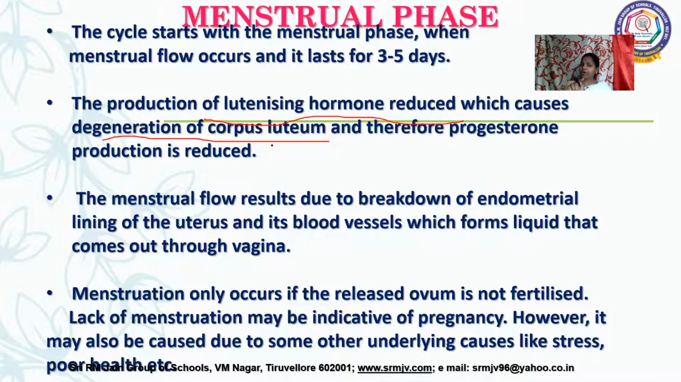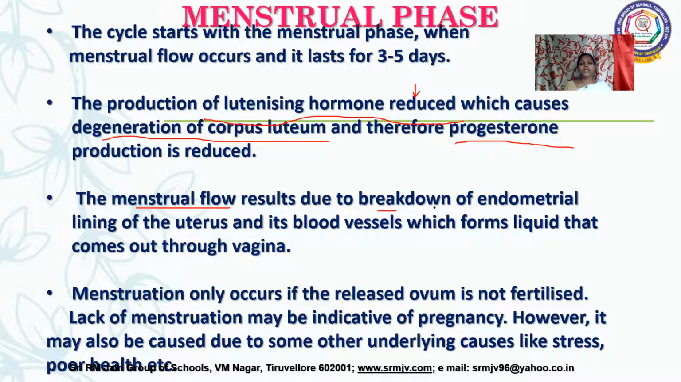What is the function of the corpus luteum? It produces the hormone progesterone, which is essential for maintaining the endometrium. Now the luteinizing hormone amount is going down, so the corpus luteum degenerates. Once it degenerates, the production of progesterone stops, and its level goes down. So there is no maintenance of the endometrium, and automatically it results in menstrual flow.